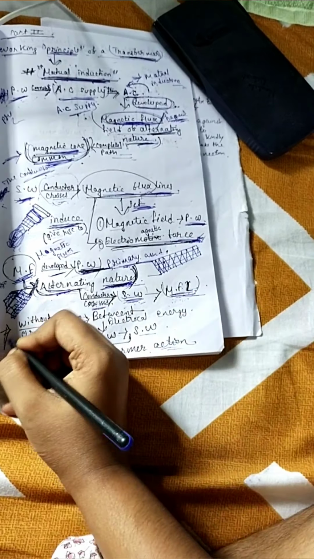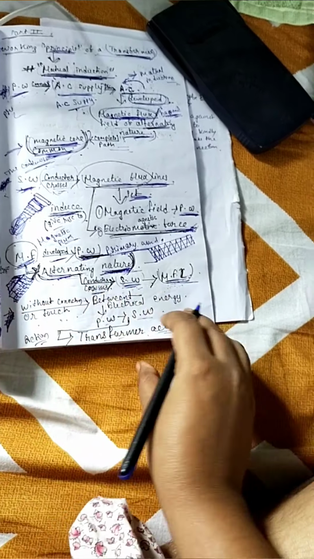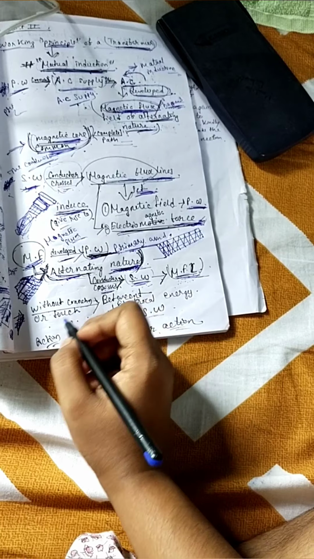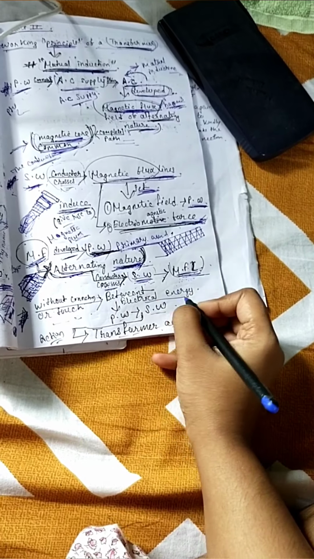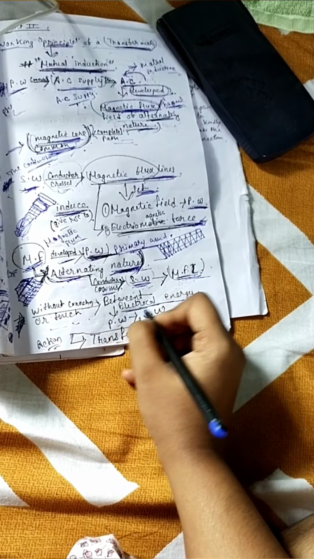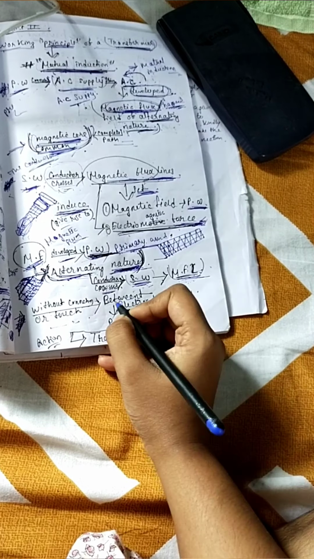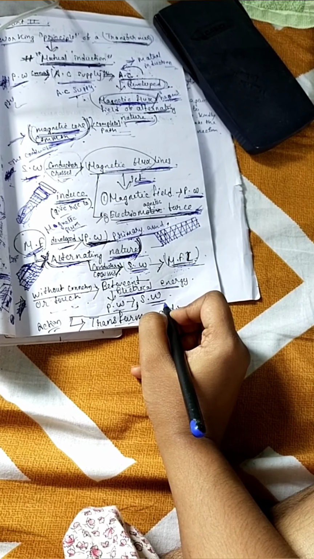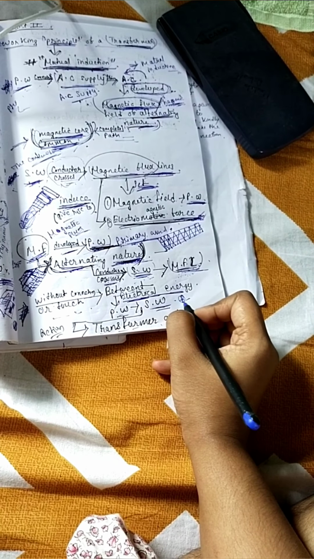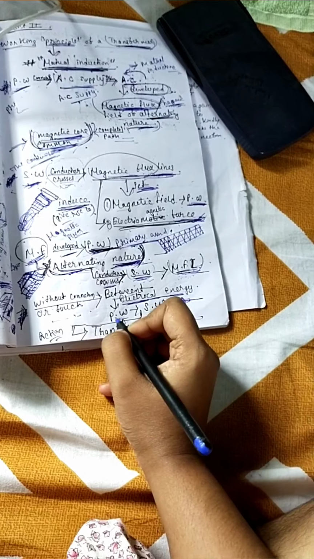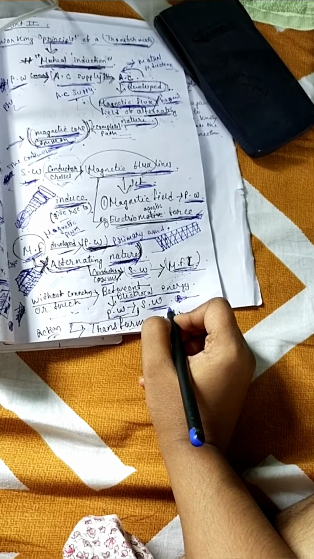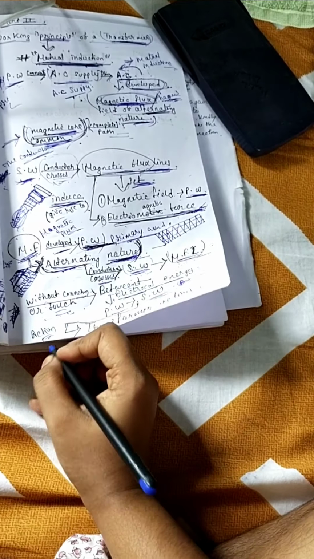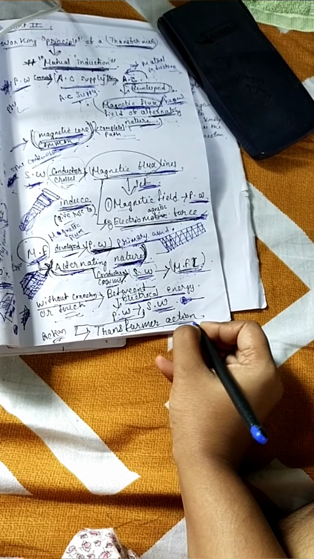Okay. Now the fourth thing is that, as we all know, the electrical energy between the primary and secondary winding flows without connecting or touching. The electric energy transfers between the primary winding and the secondary winding without any connection or touch, and that action is known as transformer action.